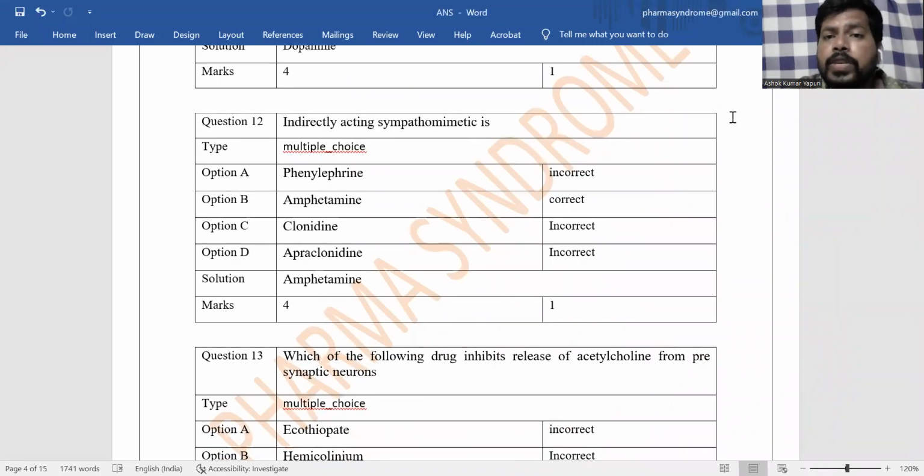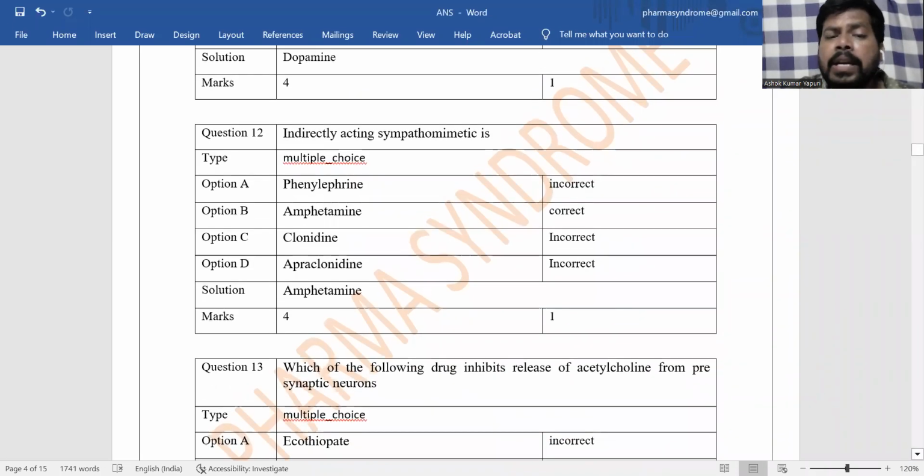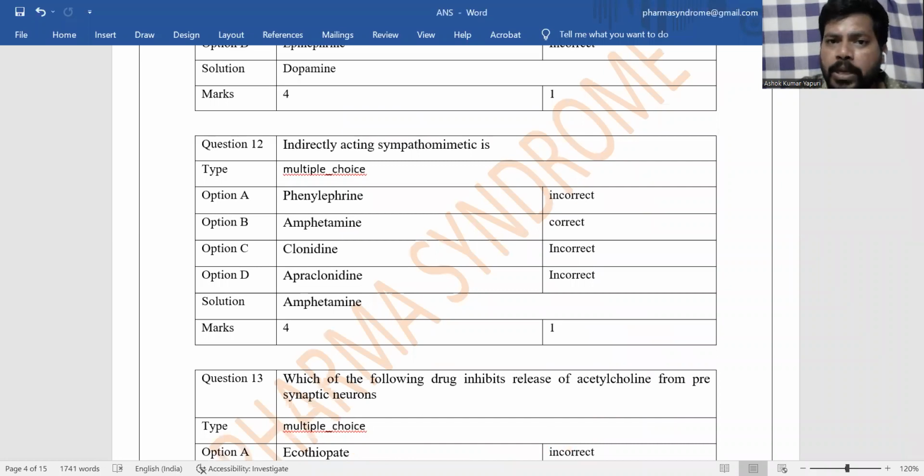Next, which of the following is an indirectly acting sympathomimetic? So regarding the general classification of drugs acting on the sympathetic nervous system, there are three categories: directly acting, indirectly acting, mixed acting. Okay, so in that category, which of the following is an indirectly acting sympathomimetic?